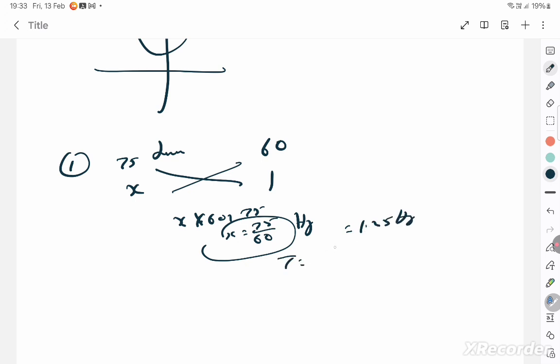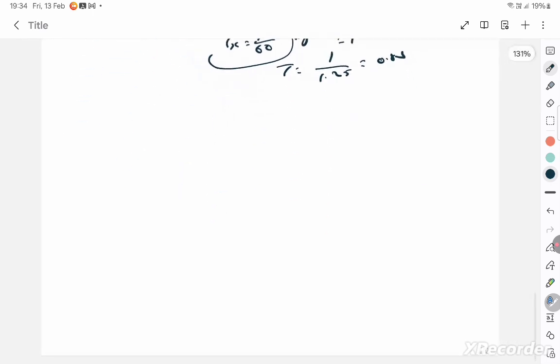They ask you for the time period. Time period is simply the reciprocal of frequency, 1 by nu is the time period. You know that, right? So therefore it is 0.8 seconds. The first question is answered.